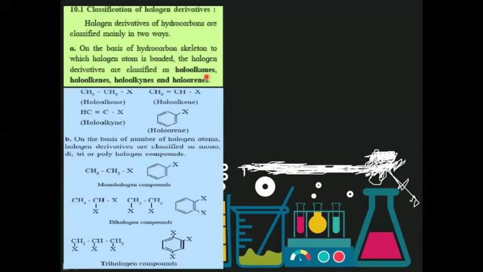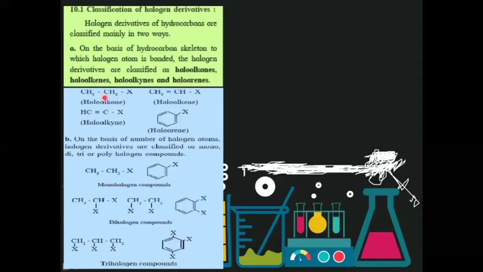That is haloalkanes, haloalkenes, haloalkynes, and haloarenes. Depending on which hydrocarbon skeleton the halogen is present in, they are classified as haloalkanes, haloalkenes, haloalkynes, or haloarenes.